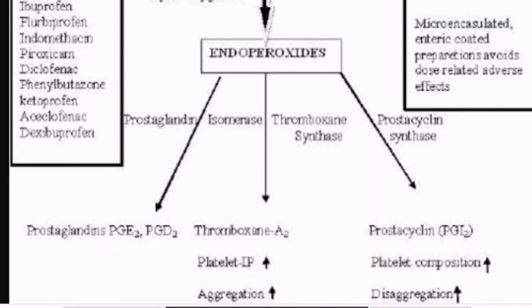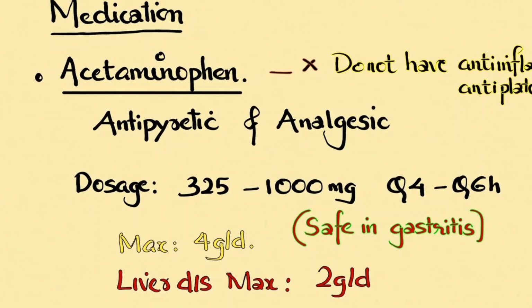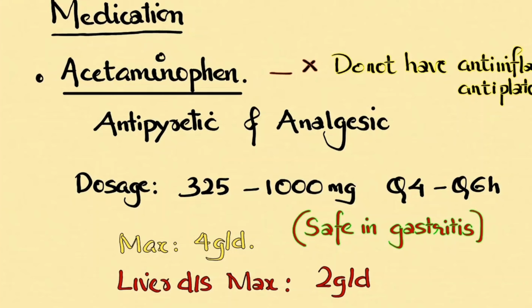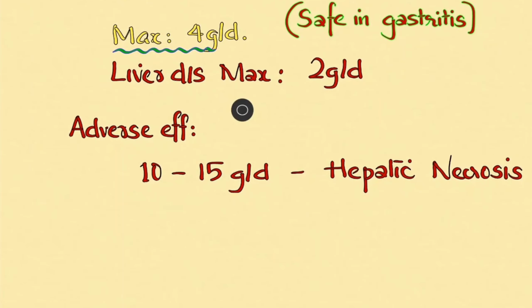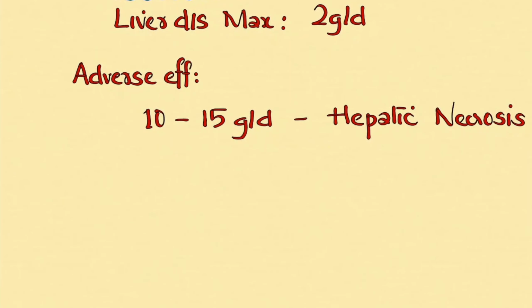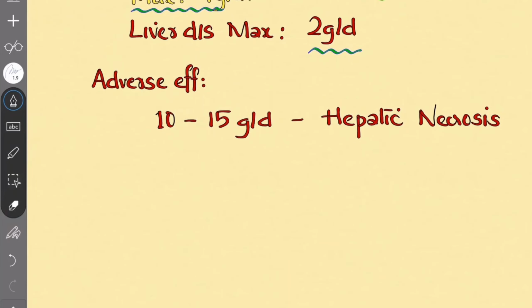The dosage range of acetaminophen is 325 to 1000 milligrams, which can be given every 4 to 6 hours. Acetaminophen is safer in gastritis compared to the NSAID drugs like diclofenac. You should understand that the maximum dose that can be given is only 4 gram per day. In case of a liver disease patient, it could be 2 gram per day. Adverse effects can occur at 10 to 15 gram per day. It can cause hepatic necrosis.